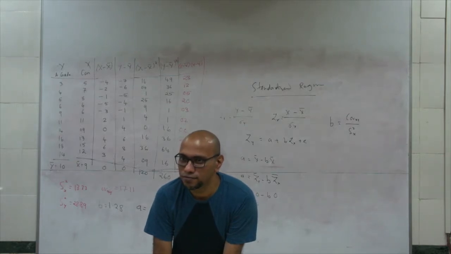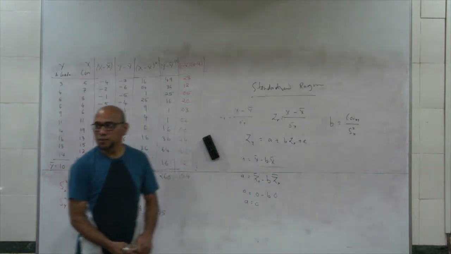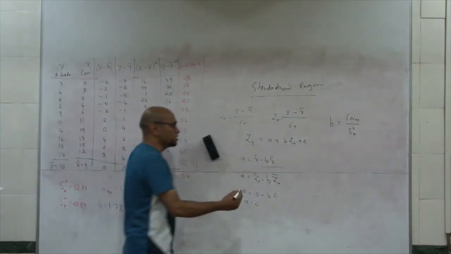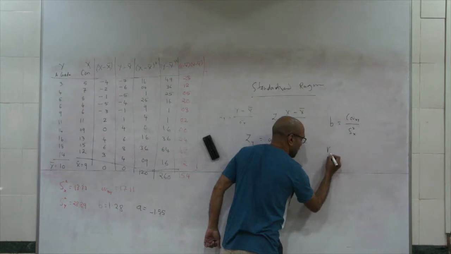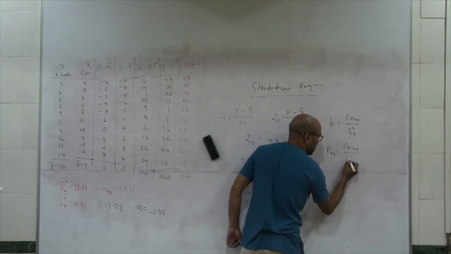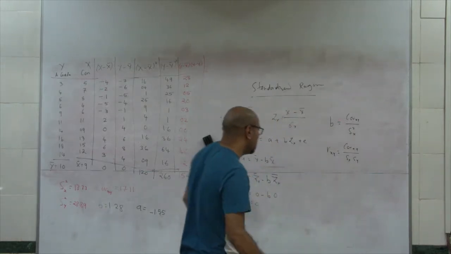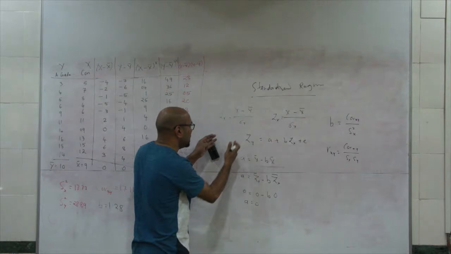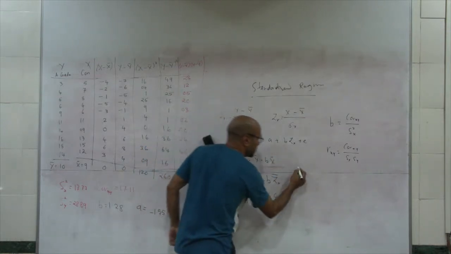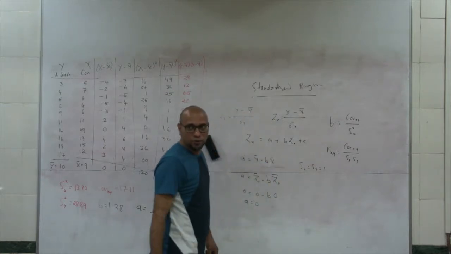Nothing is going to change in the covariance. It will be correlation, right? It will be correlation. What is your correlation? Your correlation Rxy is equal to covariance xy upon standard deviation x, standard deviation y. Now, when I take z's, sx is equal to sy is equal to 1, right?